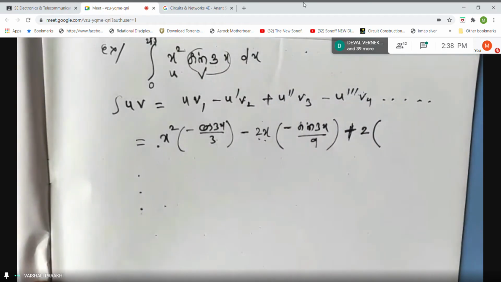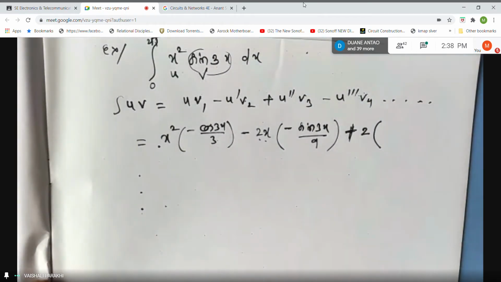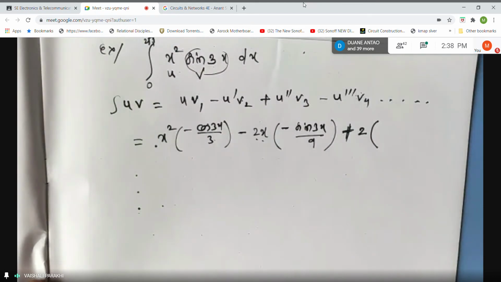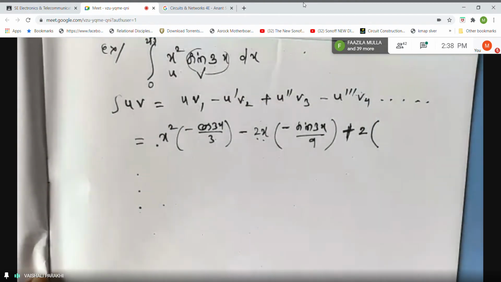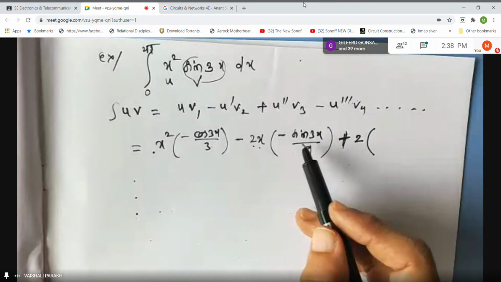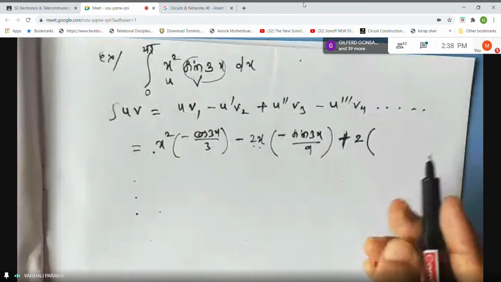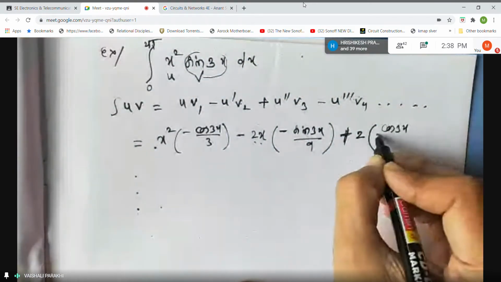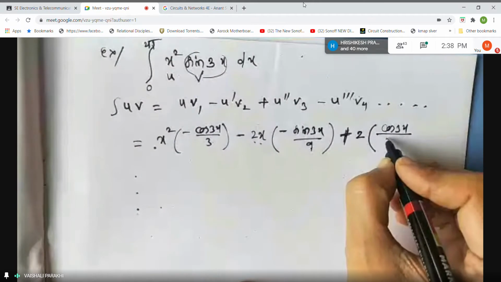Minus cos 3x by 27. Again minus sign will come or minus sign will get cancelled? Plus, ma'am. Plus cos 3x by 27. Yes, because see, integral of sine is negative, right? So that minus and this minus will become plus, and therefore it is cos 3x upon 3, but this 9 is there. So 9 3s are 27.